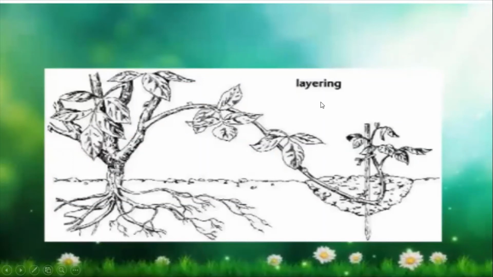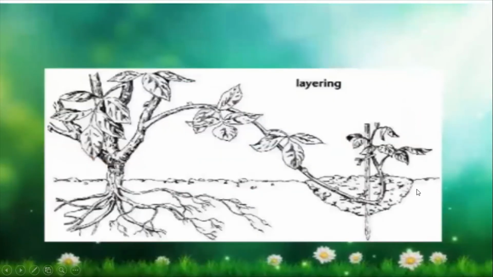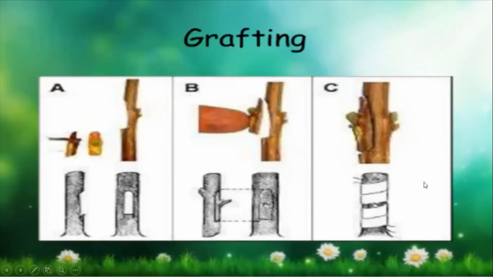Ma'am, can you go back? In the bottom picture, there is something like tape. So what is it? They have sealed it, right? If you don't seal it, what will happen? It will fall off, right? Do we have to seal it every day? No, no. Once they become part of it and start growing, then you don't have to seal it. Now clear?